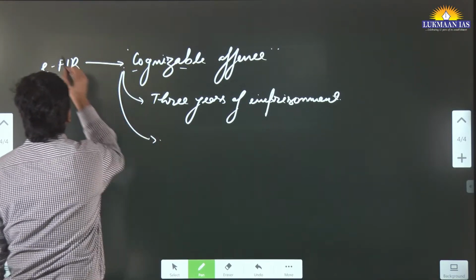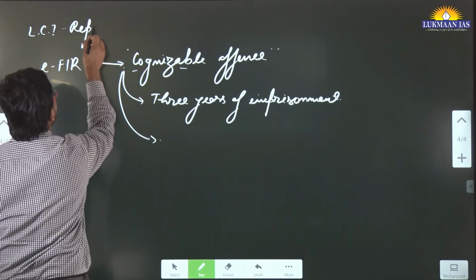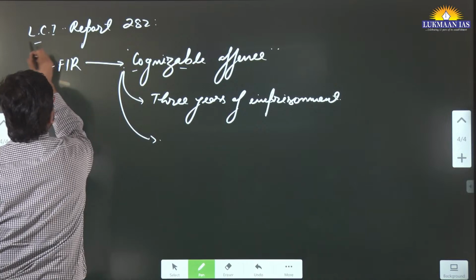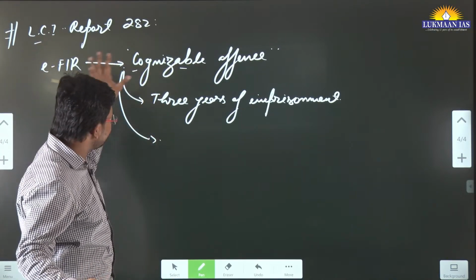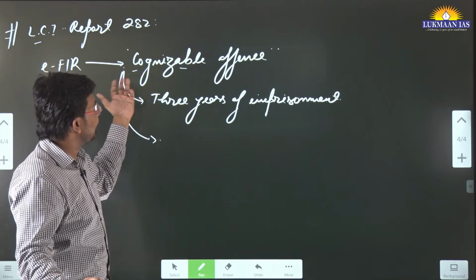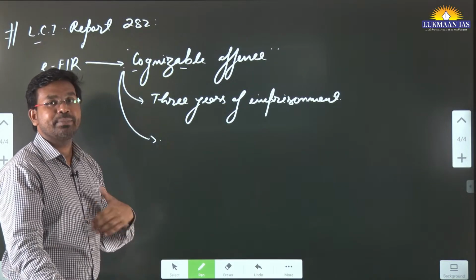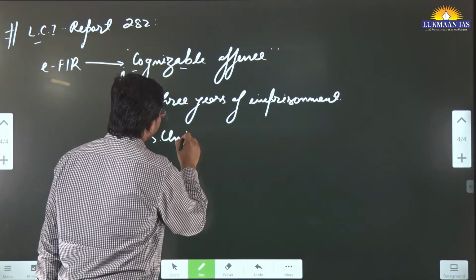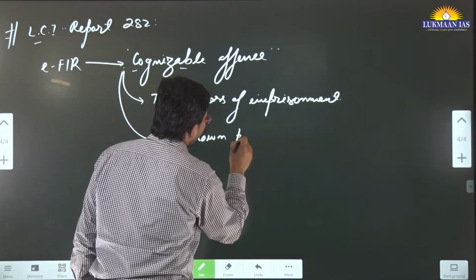And we are talking about the Law Commission of India report, we are not talking about the actual e-FIR, report 282. So this Law Commission of India report 282 says that there should be provisions that an e-FIR can be filed, but only in case of a cognizable offense that attracts 3 years of imprisonment. And at the same time, the Law Commission has also said that this should be launched against unknown persons only.